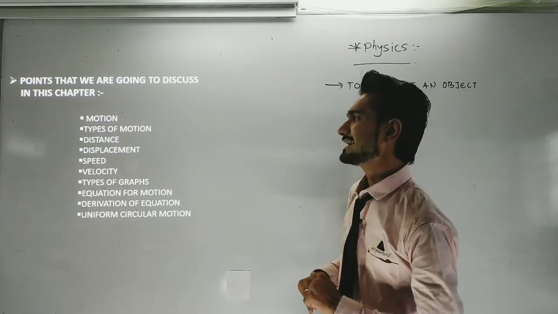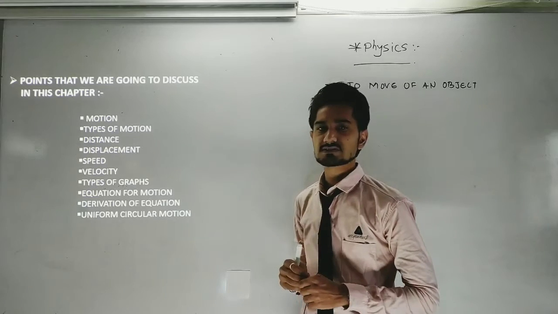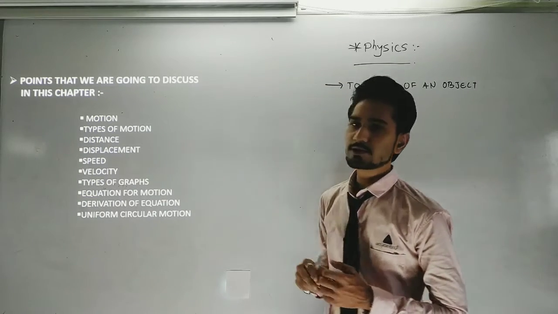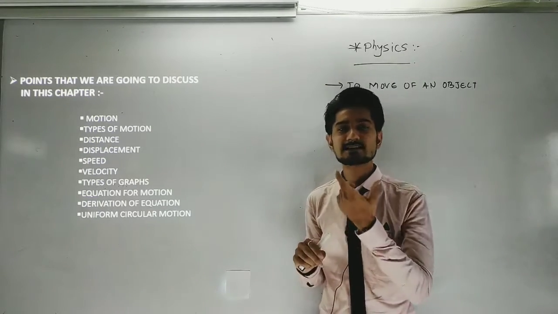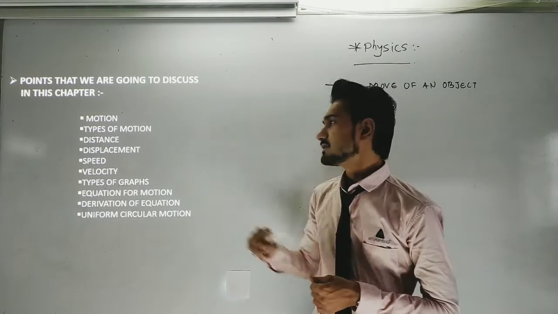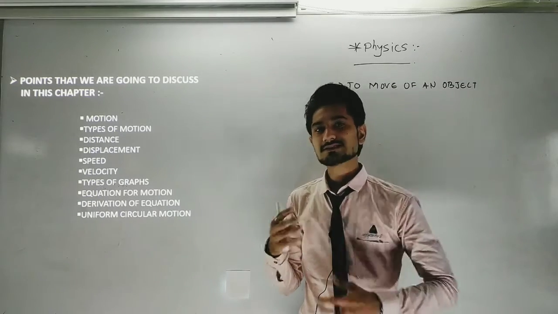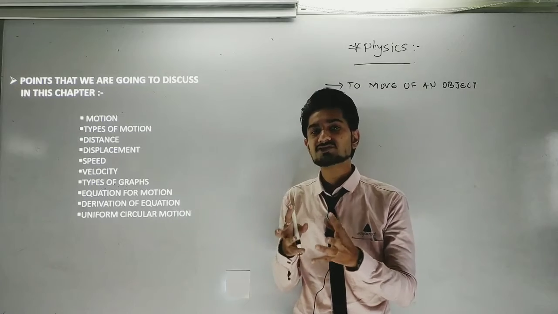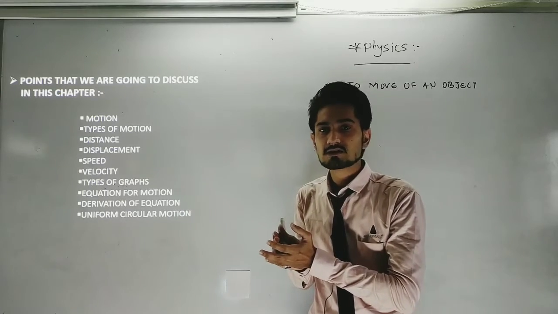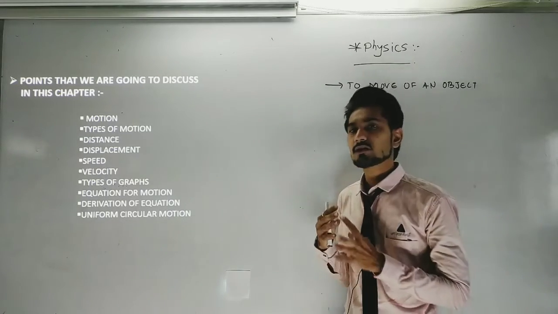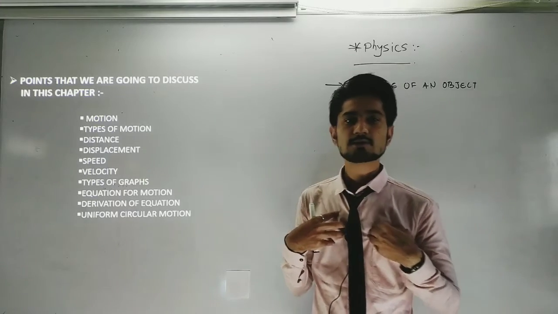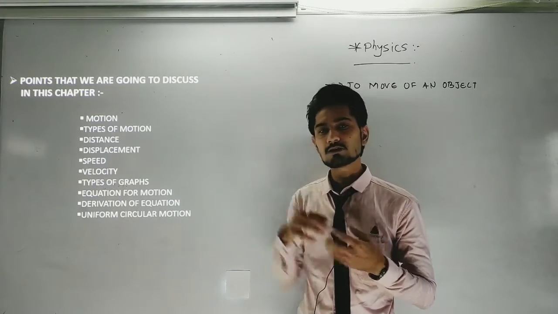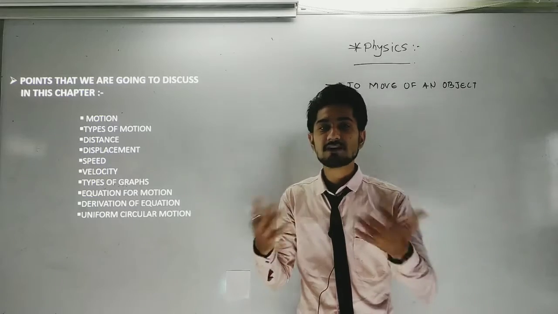Afterwards we are going to start with what distance is. In that, we are going to see the basic definition of distance. Suppose I want to go to a particular place. How can I tell you that?